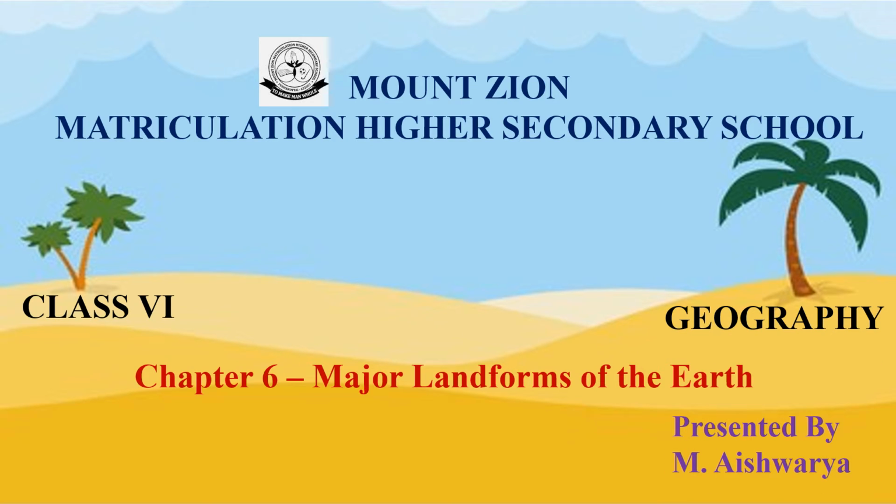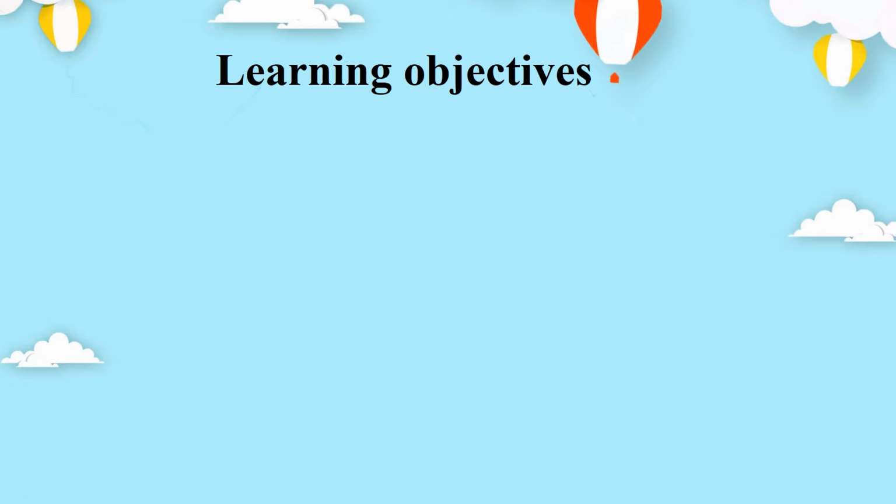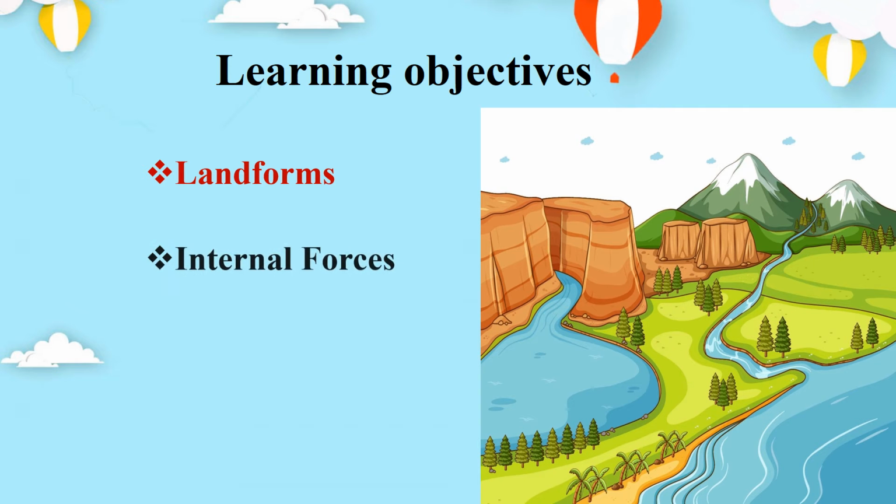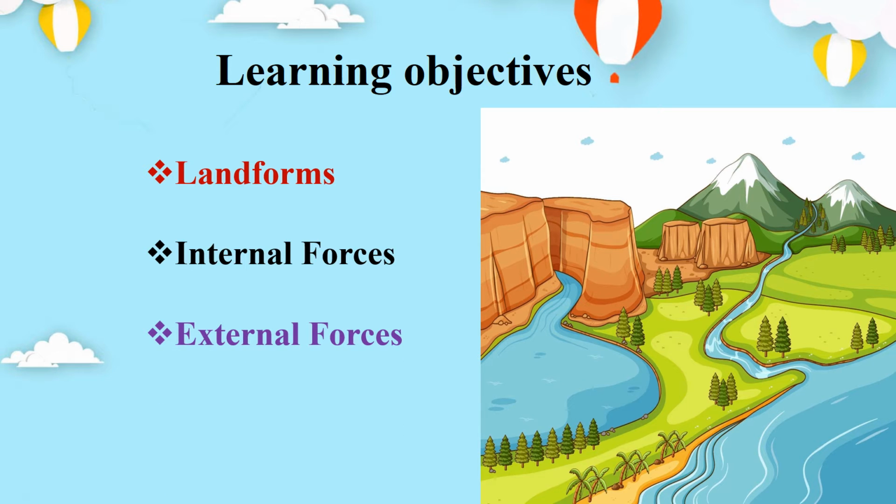Today we are going to see chapter 6, Major Landforms of the Earth. In this lesson we are going to learn about landforms, about internal forces and external forces, and major landforms, different types of landforms, mountains.